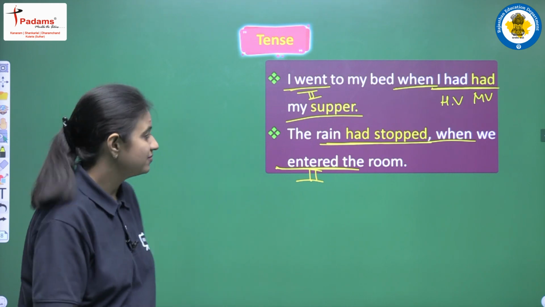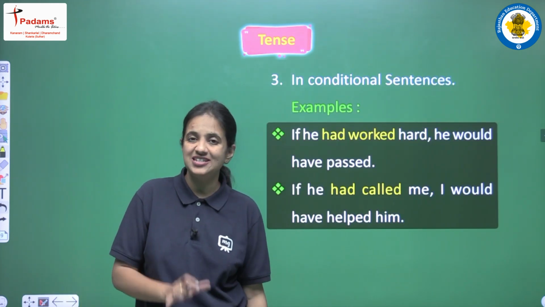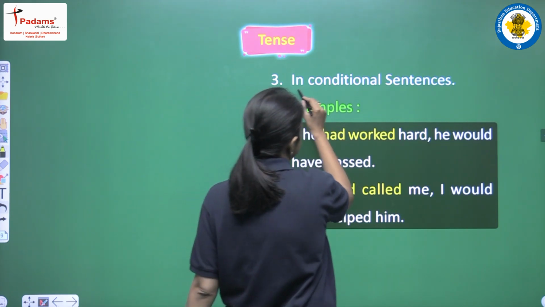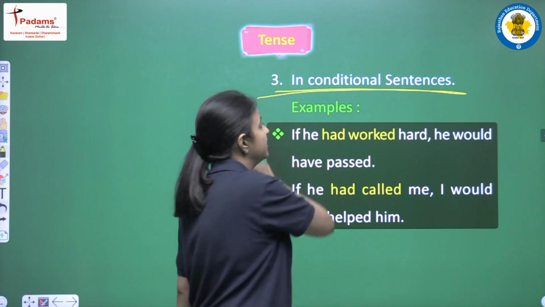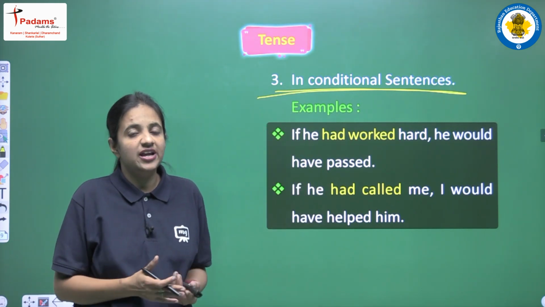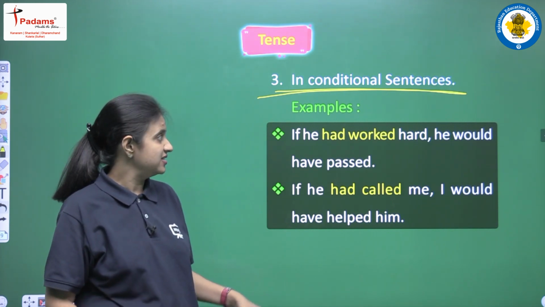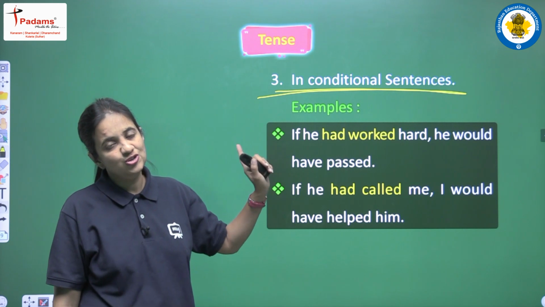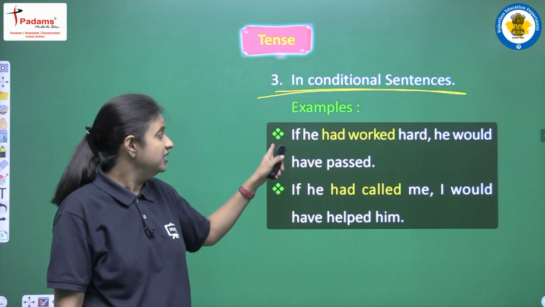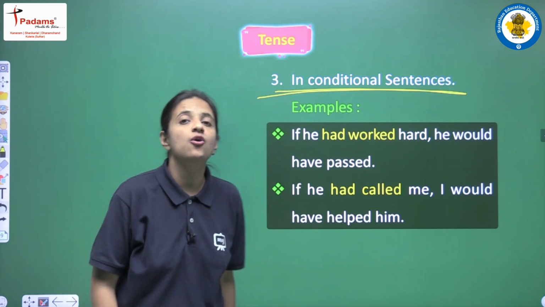Okay. Next, moving on, now we are having the third use of this tense, that is past perfect tense. This use is that this tense is used in conditional sentences. We have already read one example of how this tense is used in conditional sentences. So yes, this tense is also used in conditional sentences, and now let's have some more examples here. The first one is, if he had worked hard, he would have passed.